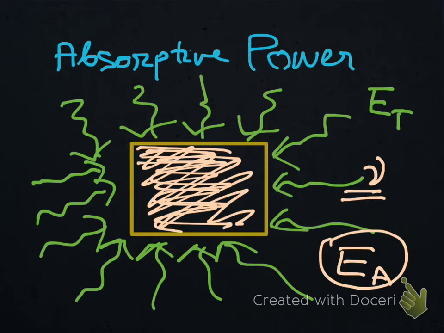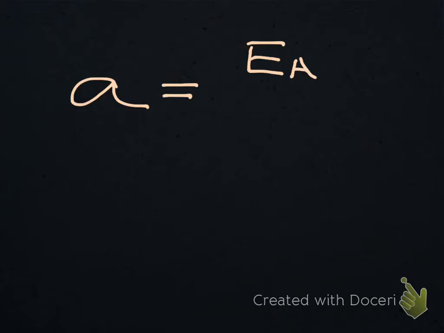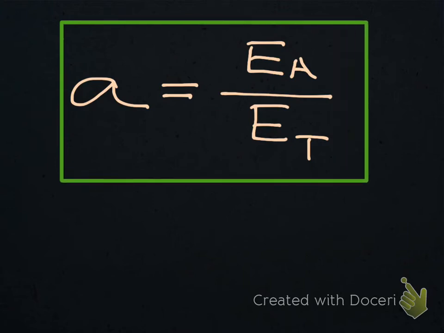And what is absorptive power? Absorptive power is the amount of energy absorbed, which is EA, to the total amount of energy falling on the body. This ratio is the absorptive power of a body. It's simply the ratio.